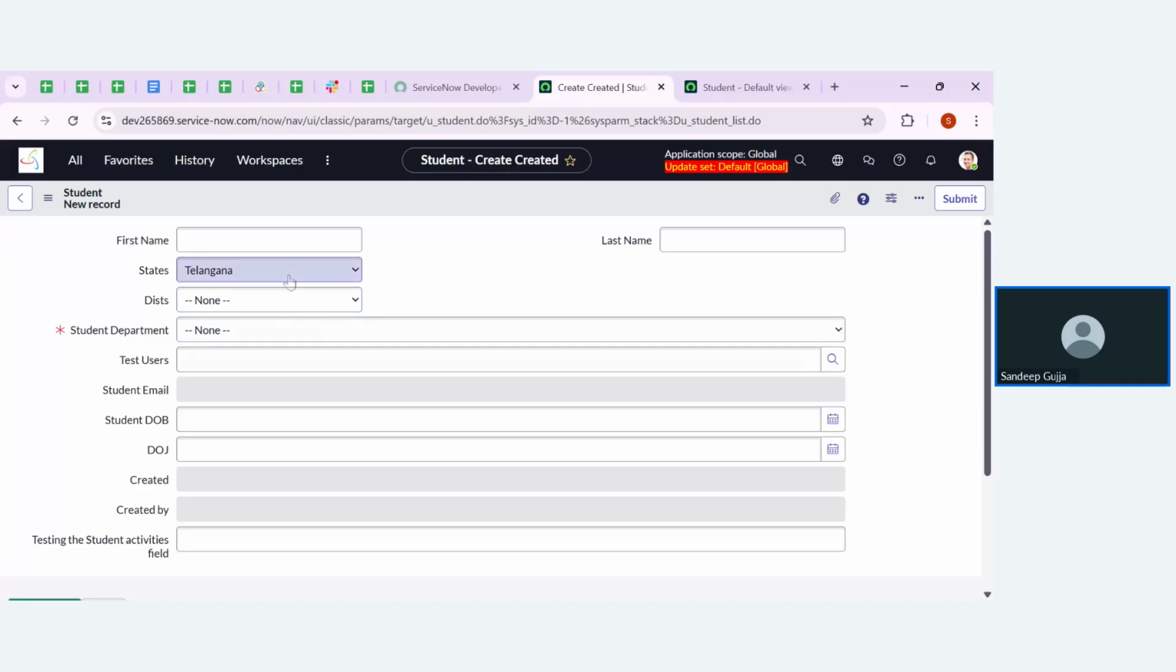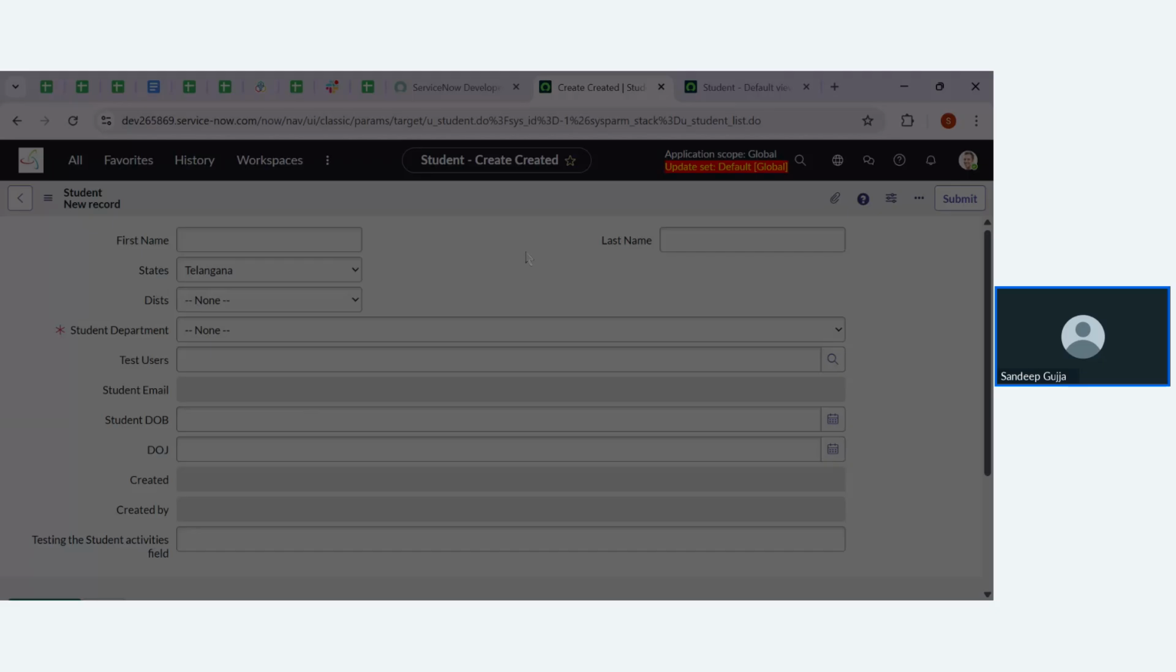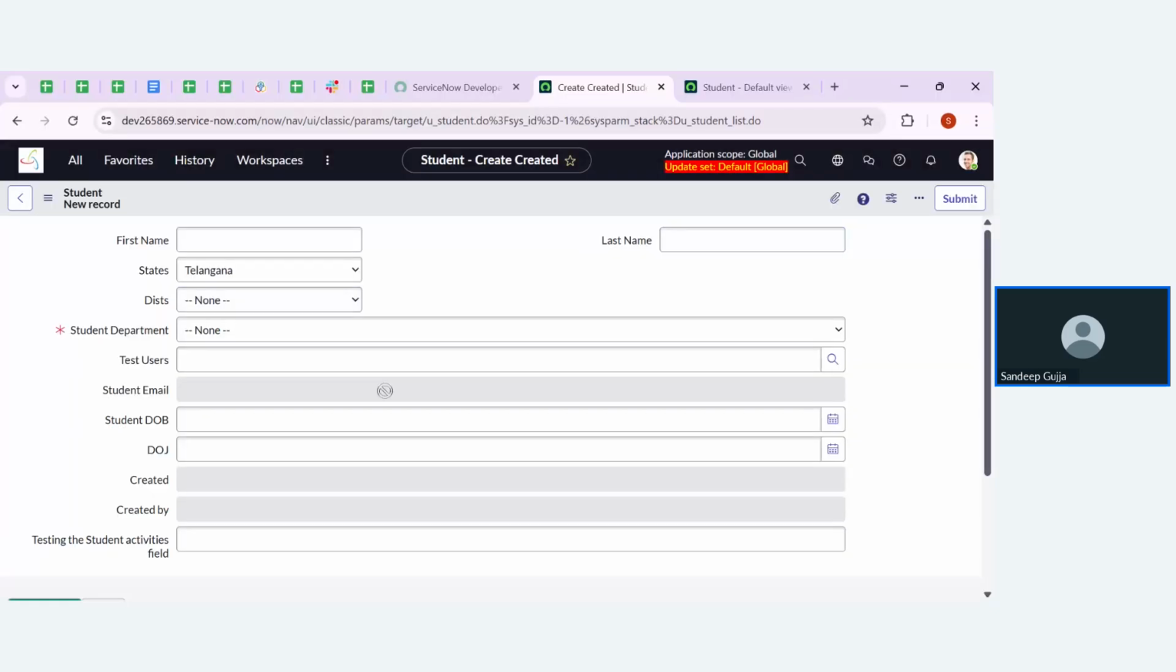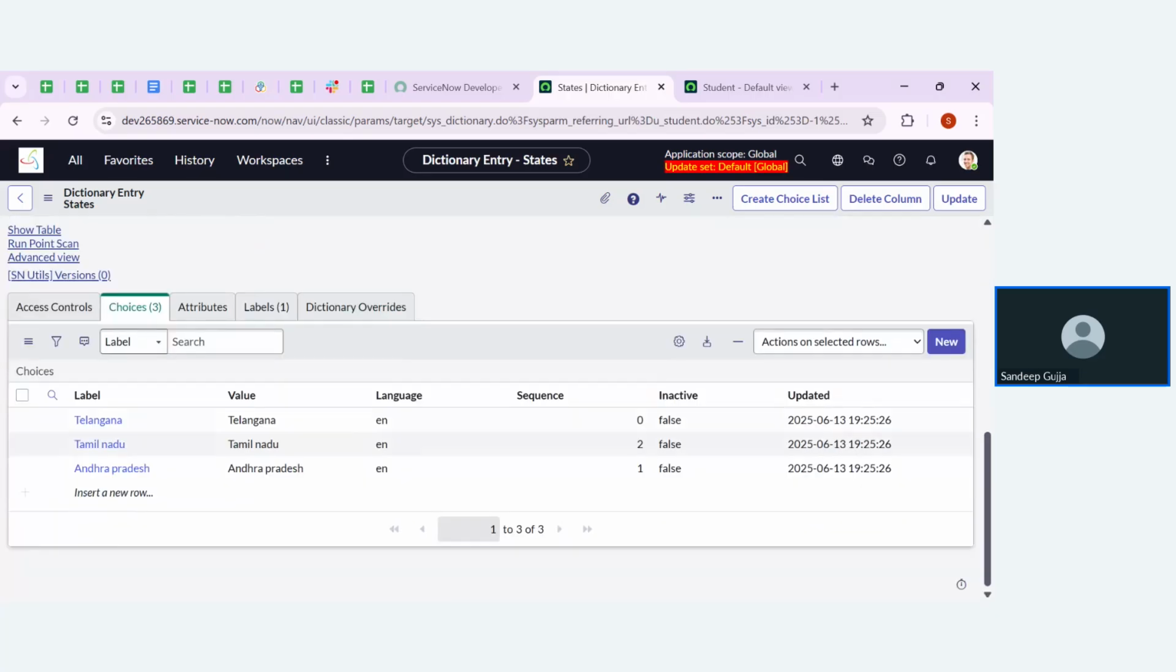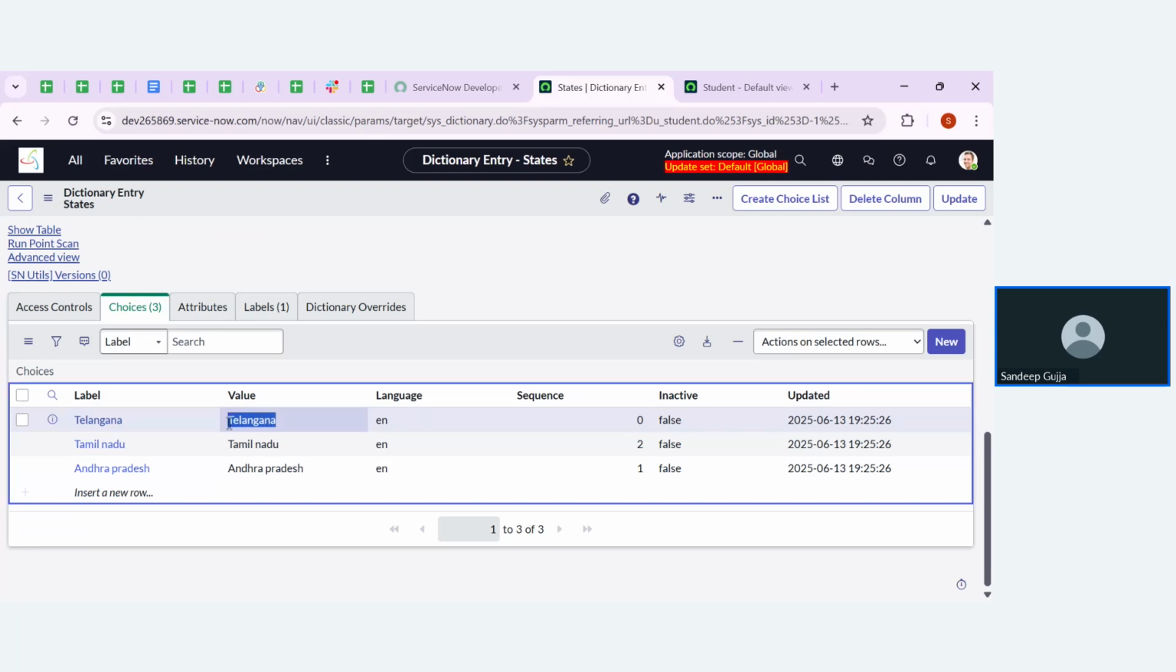So for that, what we need to do is mention the API name of the choices that we have in the states. For that, I'm going to right click on the states, go to the config dictionary. From here, we are going to get the values of the choices. Copy these values.